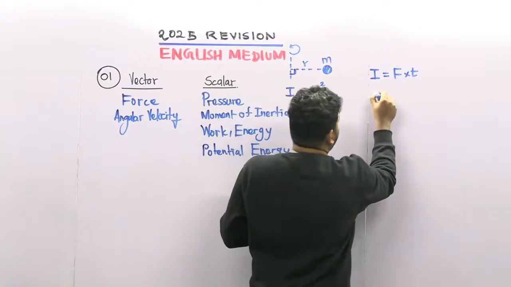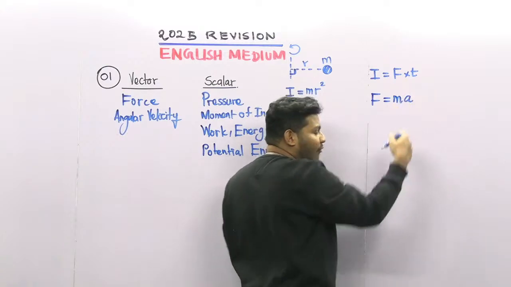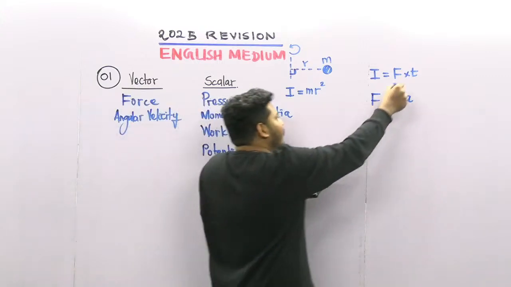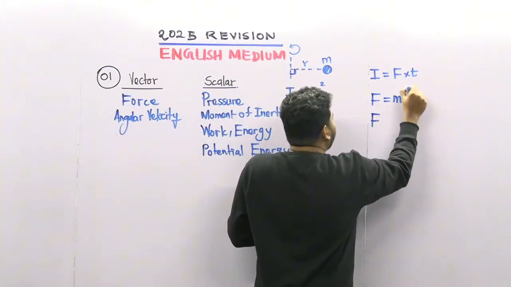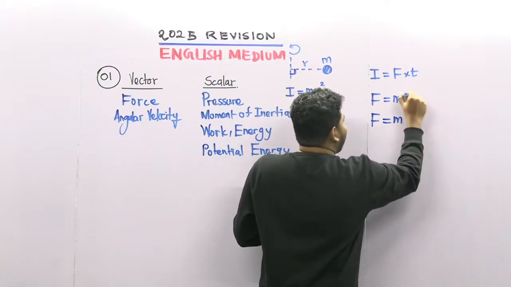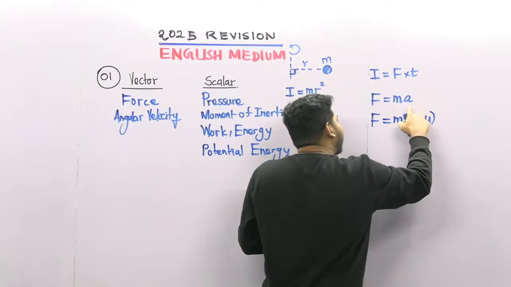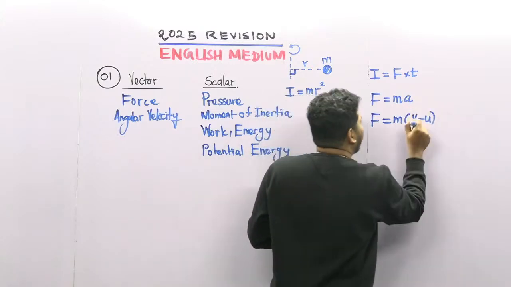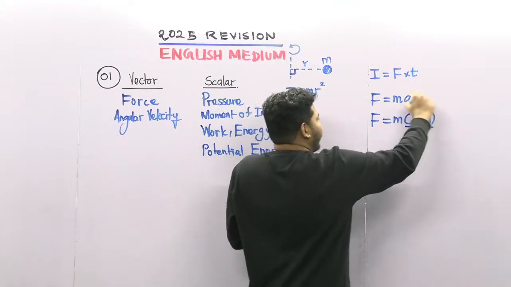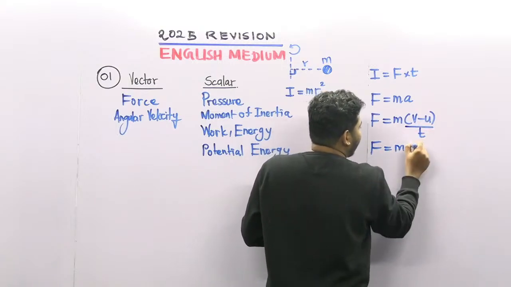We already know that force is equal to m into a. A means the acceleration. What is acceleration? Rate of change in velocity is acceleration. So we can substitute here the rate of change of velocity. So I can put m into the rate of change, that means v minus u, the velocity change. This is the final velocity minus initial velocity divided by time. So F is equal to m into delta v.